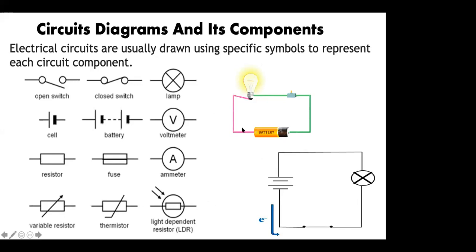So this is your actual connection that we do, but in the notebook, we are not going to draw this. We will not draw a bulb, a battery and a switch. We will draw a circuit diagram. The plus of the battery is a bigger line and the minus will be a smaller line. This is a battery because 2 cells are connected, and the wires are shown by a line. What is this? You can see this is a lamp. So this bulb is shown over here. This is your circuit diagram, and this is your on switch.